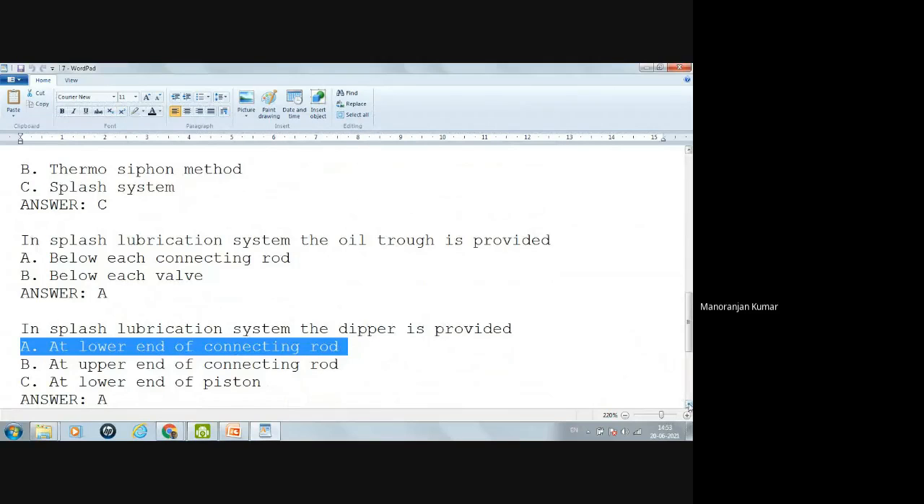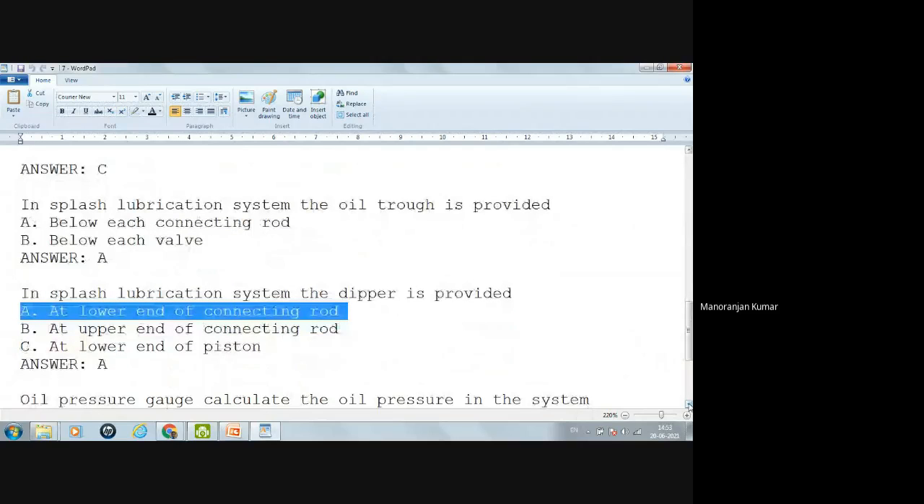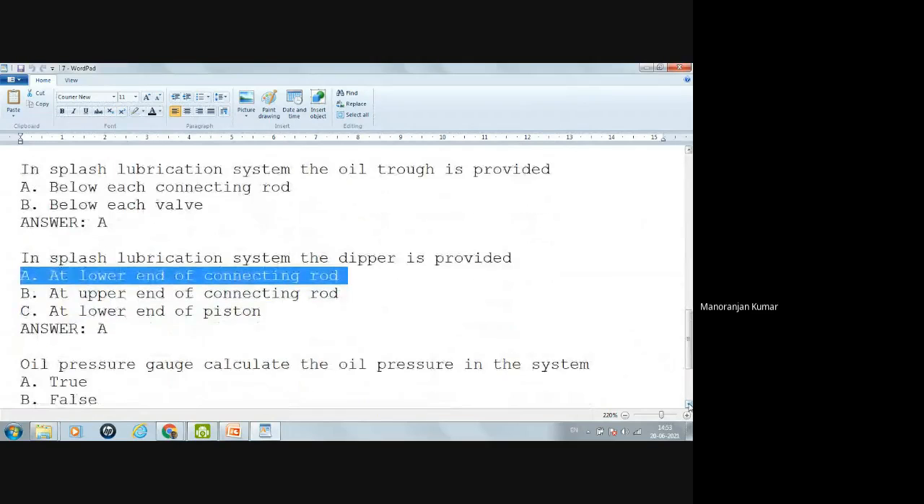Now, oil pressure gauge. Calculate the oil pressure in the system. Oil pressure gauge. Calculate the oil pressure. Yes, it is true.